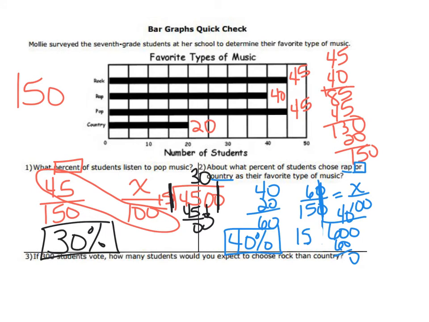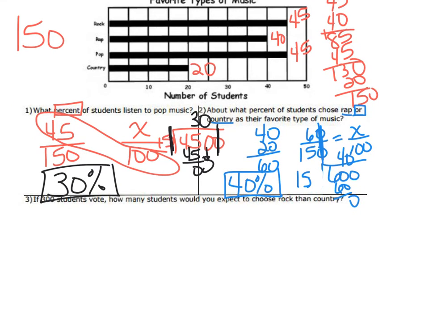Any questions so far? No? Okay, so then the last one says, if 300 students vote, how many students would you expect to choose rock then country? So now it says rock then country. So when they're saying then, that means you're comparing them, right? So what do we need to do when we compare?